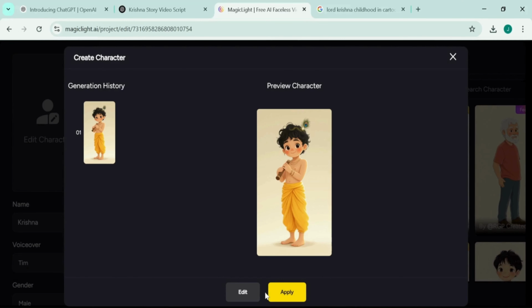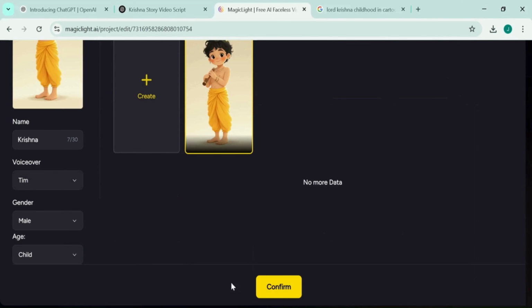See, it generated our first character. Likewise, I will generate all my characters.